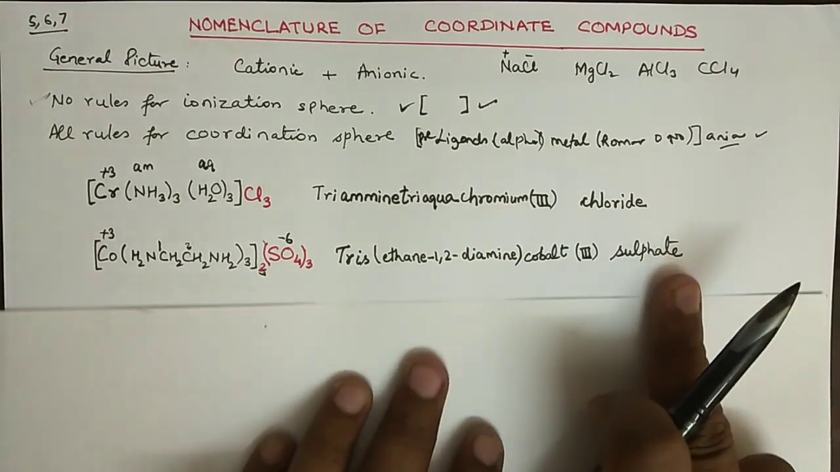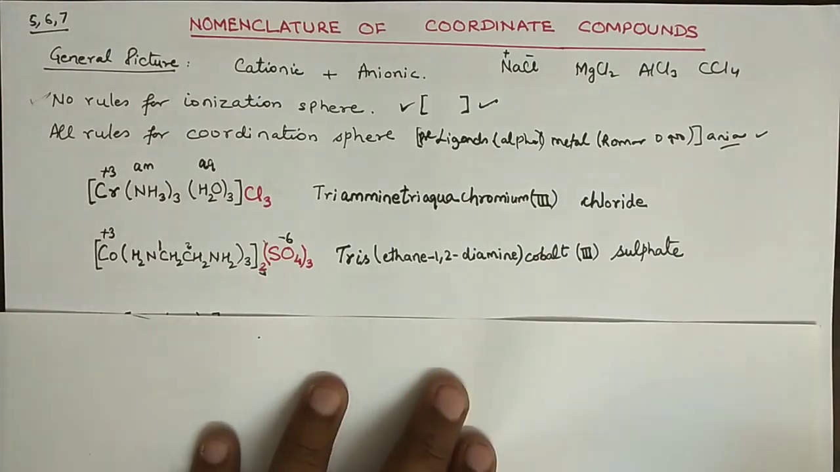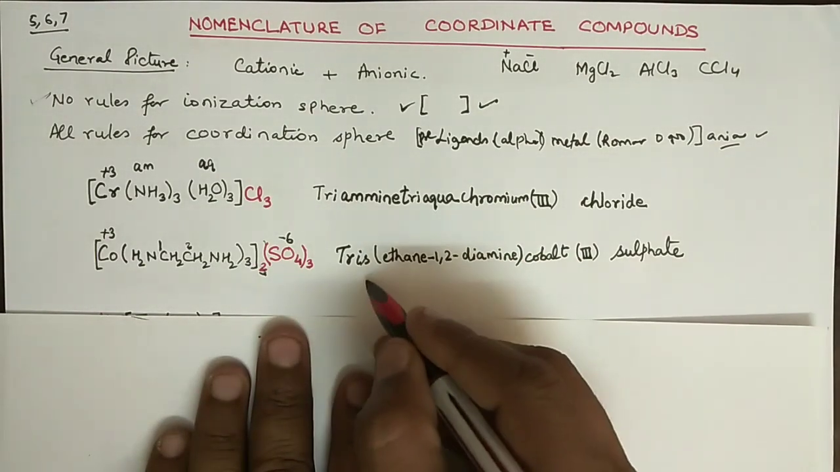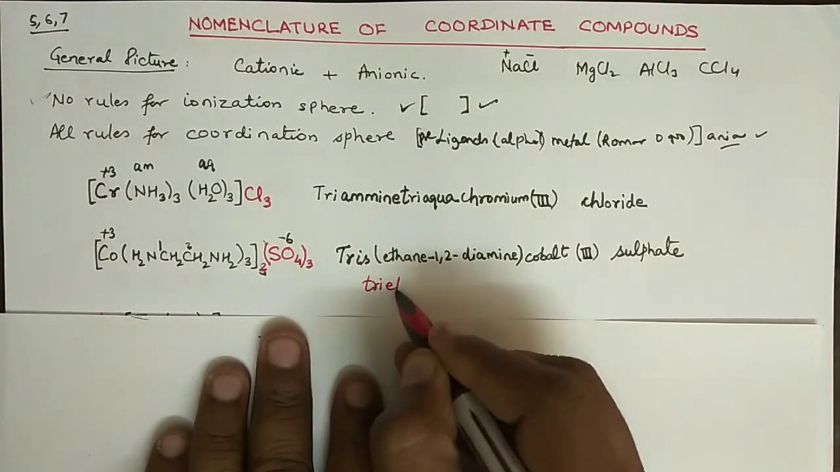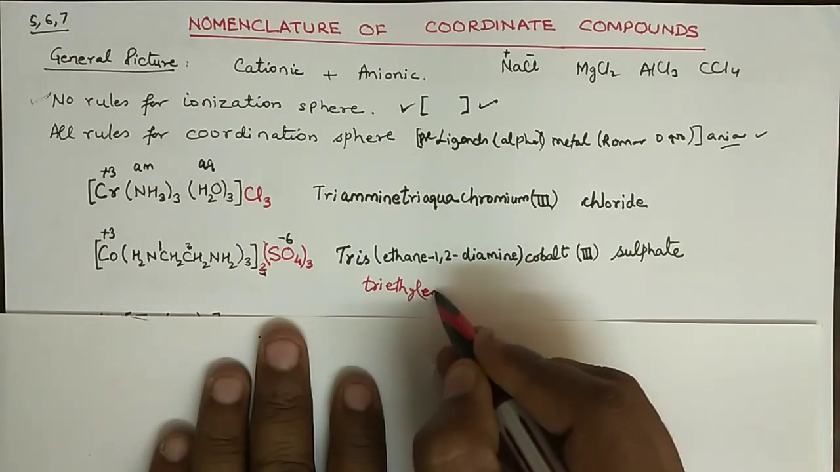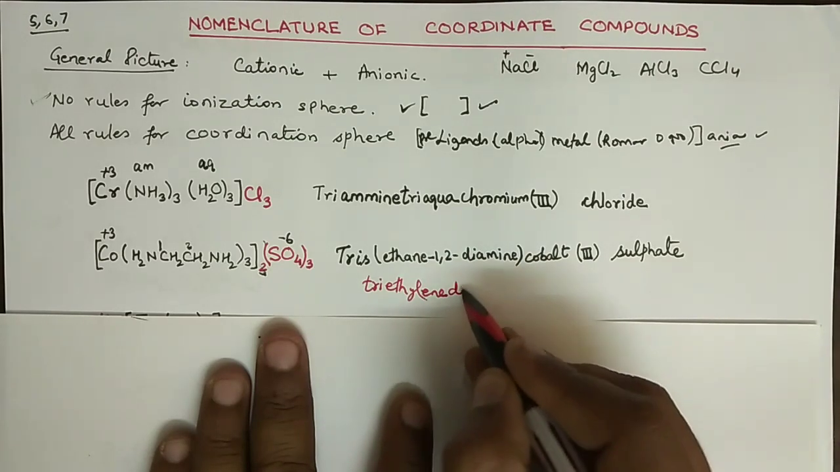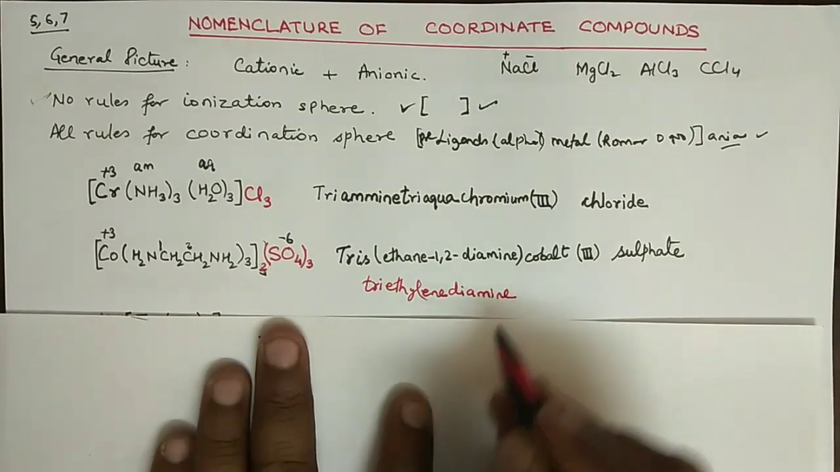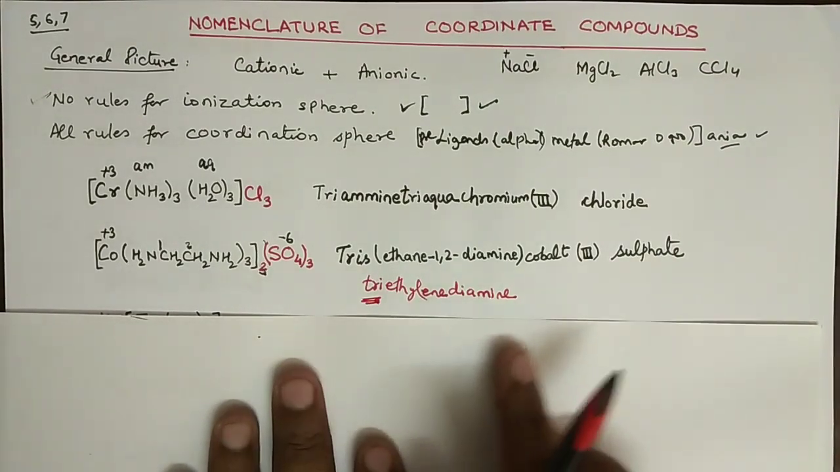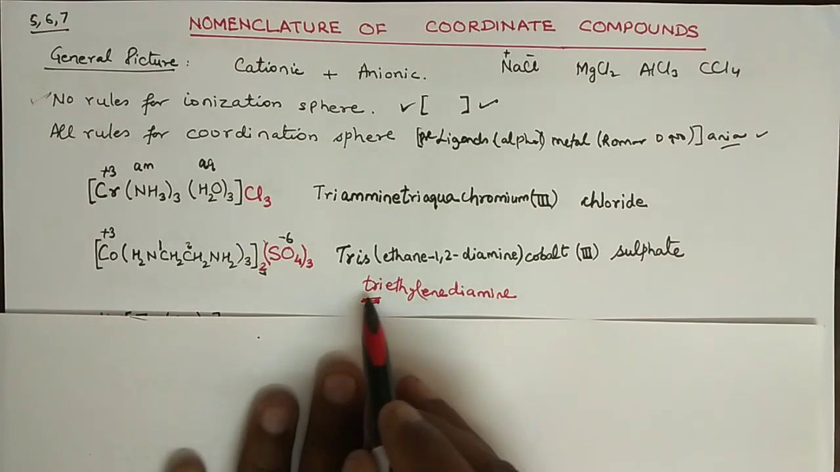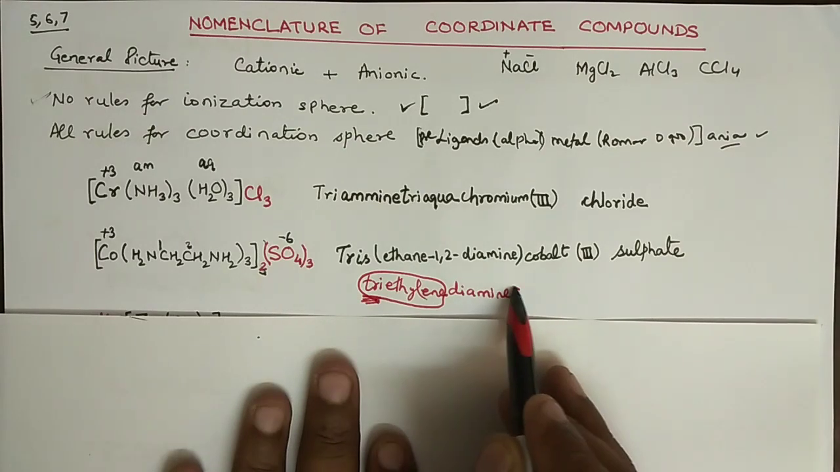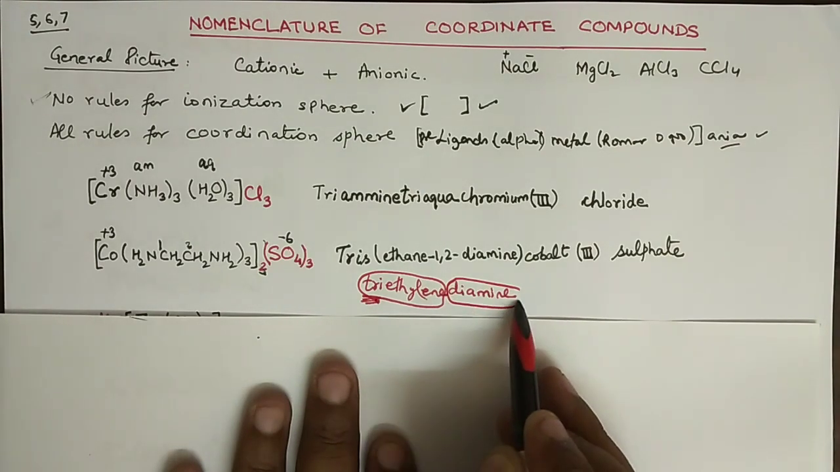Now first let us learn something special about the wrong nomenclature. Suppose I write it as triethylene diamine, then using this tri makes the confusion that there are 3 ethylene groups, and there are diamine groups.